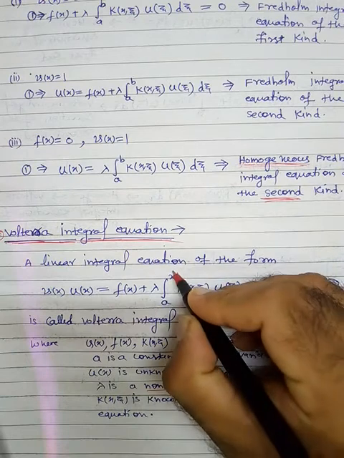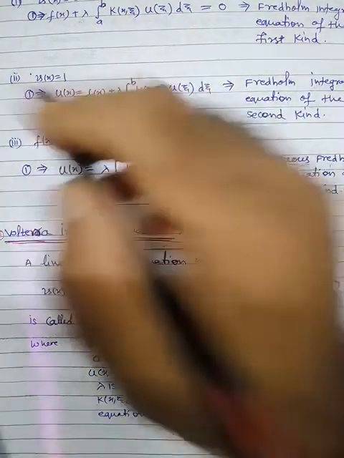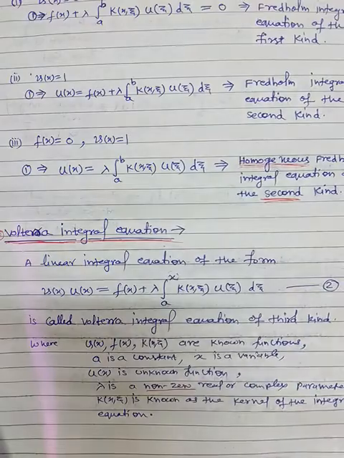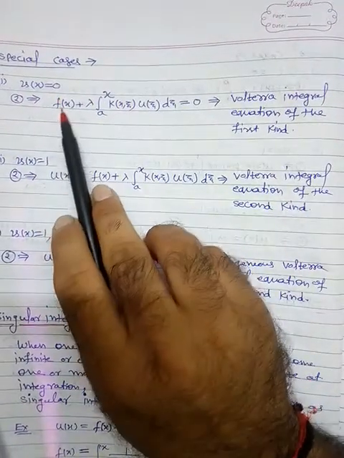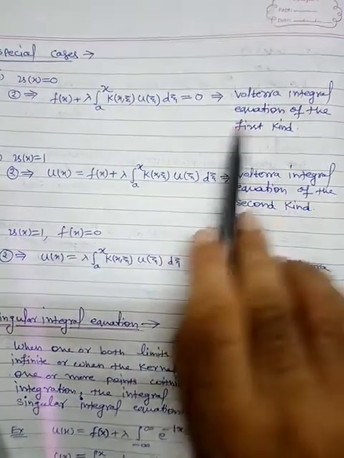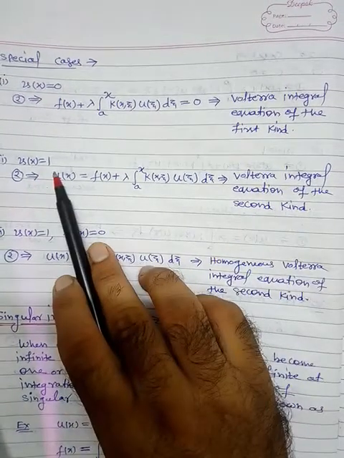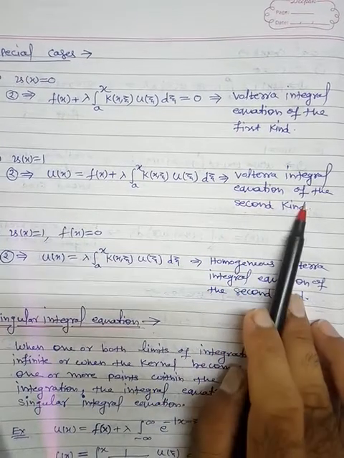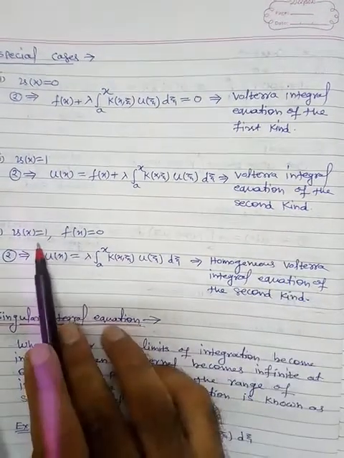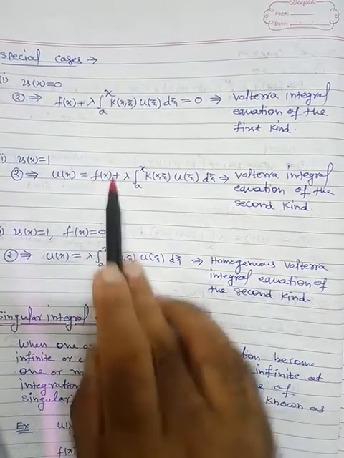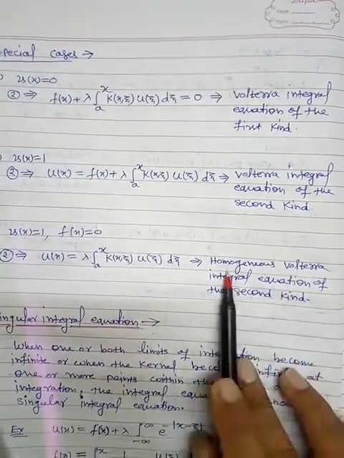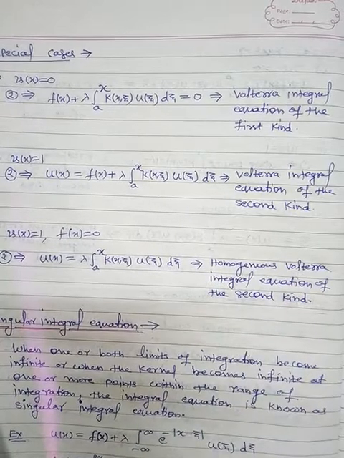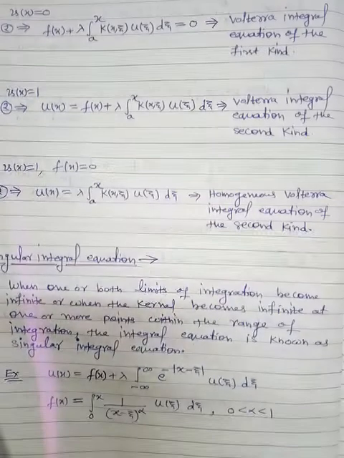In Volterra integral equation, we have a variable limit. However, in Fredholm integral equation, we have constant limits. Fine, this is the difference. So now, again we have special cases. When V(x) is 0, we have this equation, which is known as Volterra integral equation of the first kind. When V(x) is 1, we get Volterra integral equation of the second kind. When V(x) is 1 and f(x) is 0, that means when you put f(x) is 0, this will become homogeneous Volterra integral equation of the second kind. Fine. So this is Volterra integral equation.